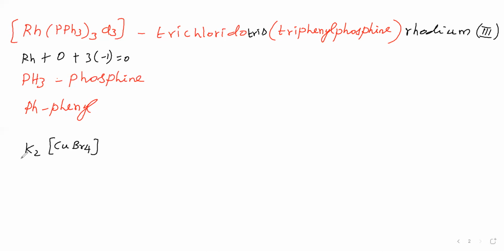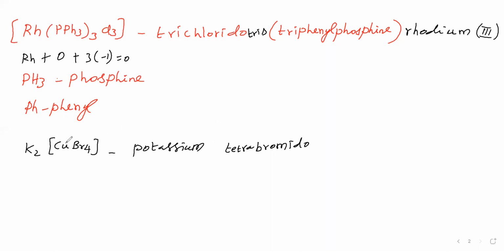It is a cation, and this cation name we have to say first. So write potassium. It is cation, and the complex is anion. Between cation and anion, leave a gap. Then for the anion, first we say the ligand name. The ligand is Br, whose name is bromido. It is present 4 times, therefore we say tetra.